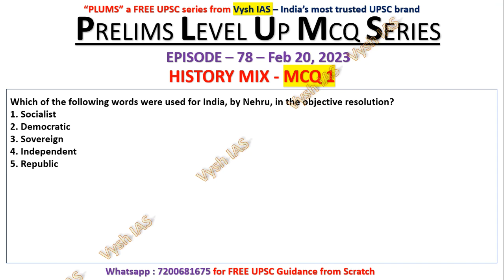So these things, if you know the preamble, all these words may be there. But the objective resolution is the source from which we took the preamble, so check whether that has all these words. The options are 1 2 3, 5 1 2 3 4 5, 3 4 5, 1 2 4. If you know at least one was not present, or one is obviously used by Nehru, then with the options you can eliminate something and come to the answer.